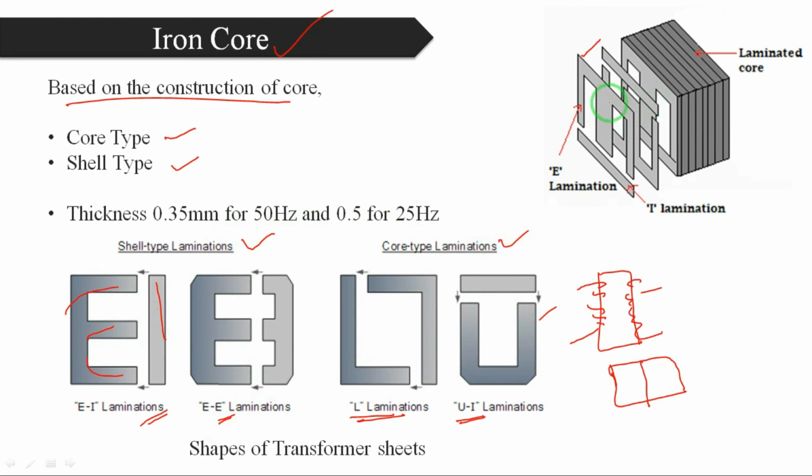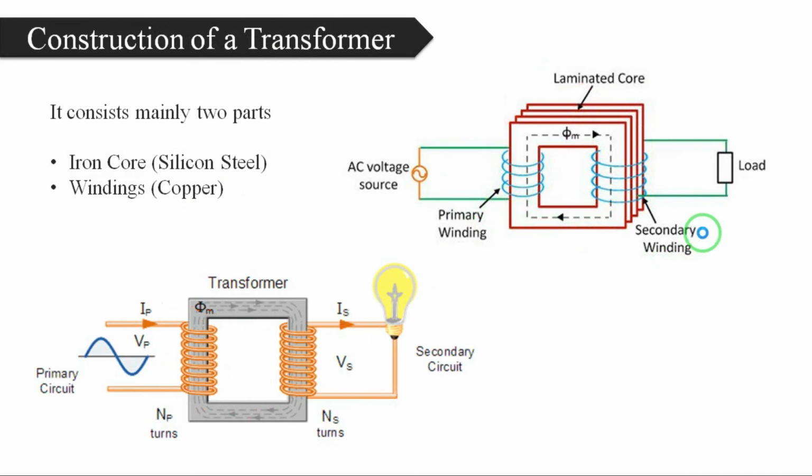Now coming to the laminated sheets, each laminated sheet has 0.35 mm thickness. 0.35 mm thickness is for 50 Hz frequency. If we need to reduce the frequency, then we can increase the thickness of the laminated sheet. 0.5 mm is for 25 Hz frequency. Okay. Now the windings are made up of copper. We wind the windings over the laminated sheets. This is the main basics of a transformer.